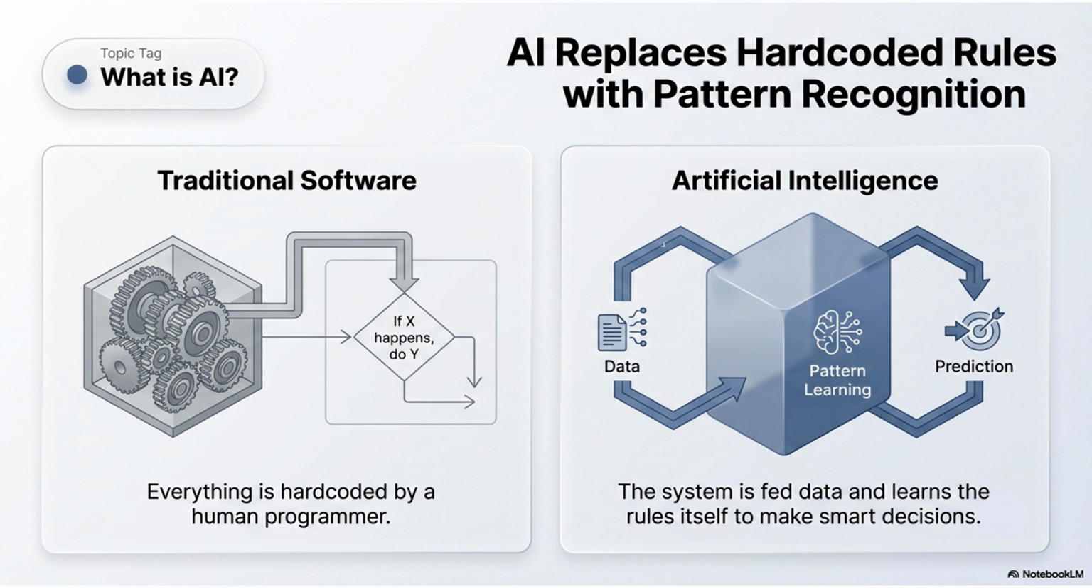To understand AI, we first have to look at how we used to build software. In traditional programming, a human writes every single rule: if X happens, do Y. It's rigid. Artificial intelligence flips the script. Instead of being told the rules, the system is fed data and uses pattern recognition to learn the rules itself. It moves from following instructions to making smart decisions.